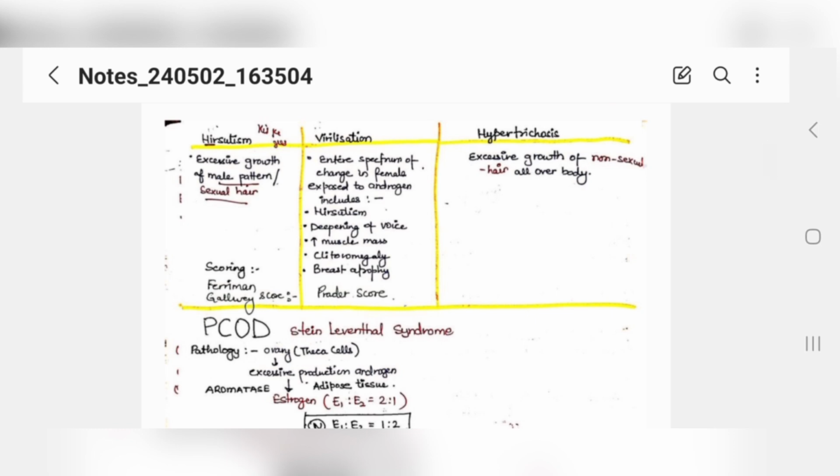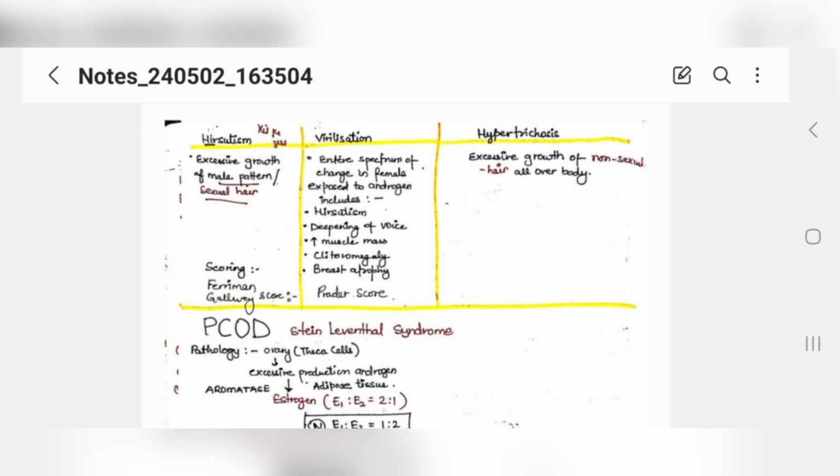Now these three conditions, you must know the basic difference. I'm sure you can remember this. What is the meaning of hirsutism, virilization and hypertrichosis? Hypertrichosis is the basic one. Hyper means excessive, trichosis means hairs. So if a patient has excessive hair growth that is non-sexual, not in the pubes or the arms but over the entire body, it is a case of hypertrichosis.